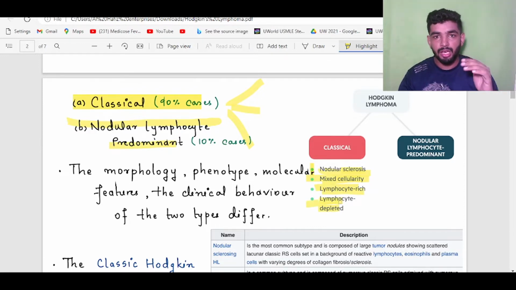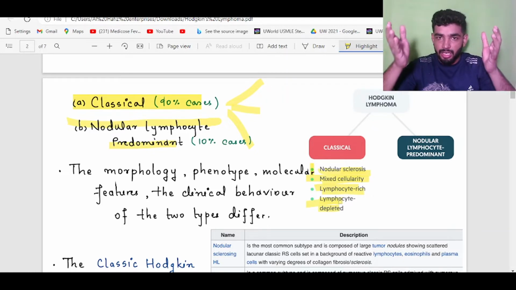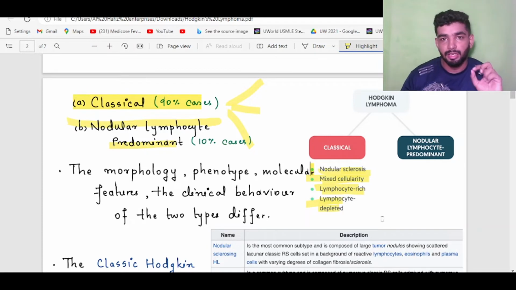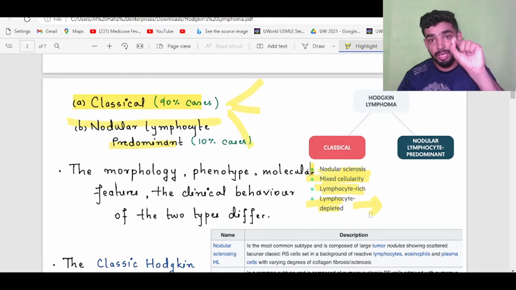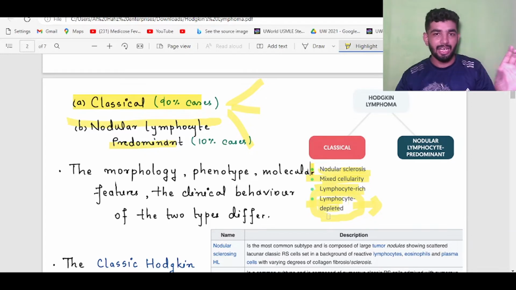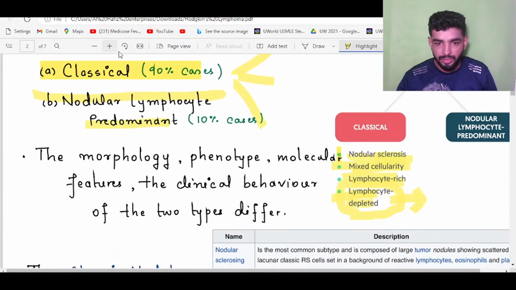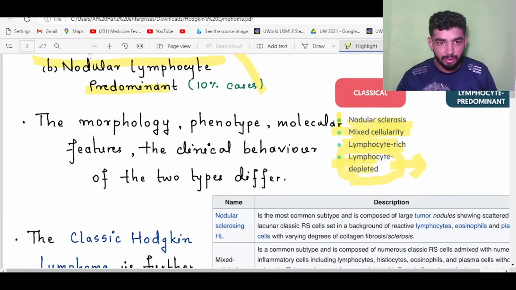The other is lymphocyte depleted. Sometimes there is a degeneration of lymphocytes. Lymphocytes may be depleted, hence there is a bad prognosis because lymphocytes are not present, and there is more chance of infection. This is the bad prognosis. If the lymphocytes are depleted, the clinical risk of infection increases.